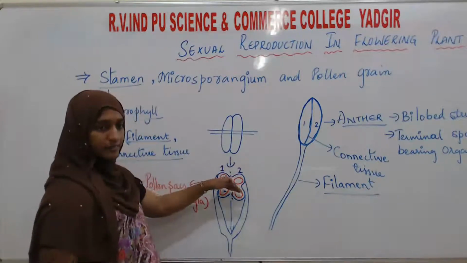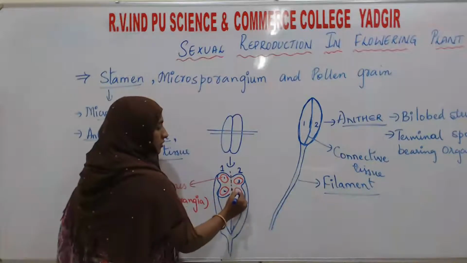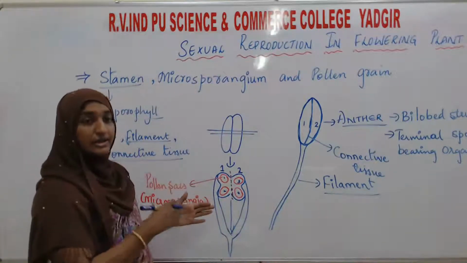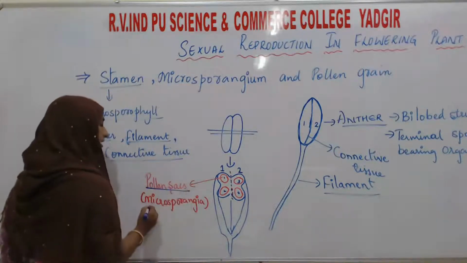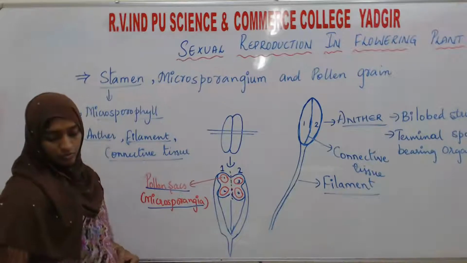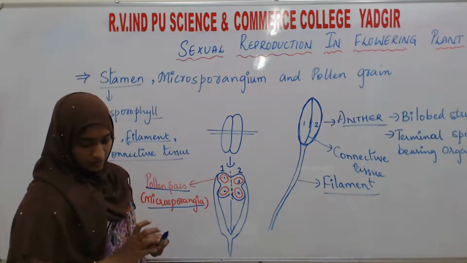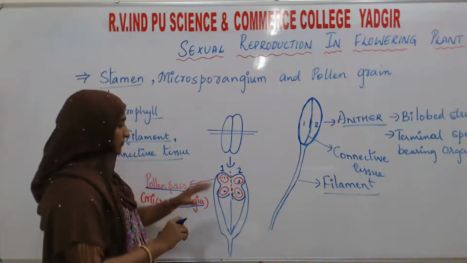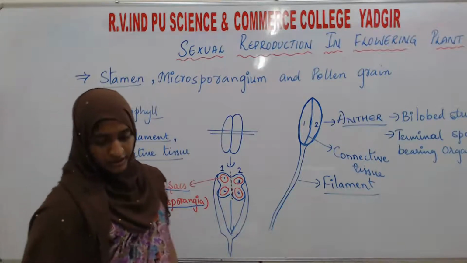All together there will be 4 pollen sacs. This sac-like structure inside the anther we call the pollen sacs or the microsporangia. So each anther consists of 4 pollen sacs or 4 microsporangia.